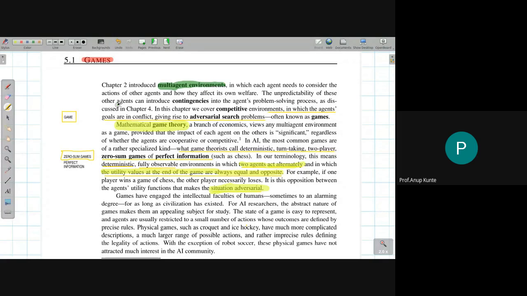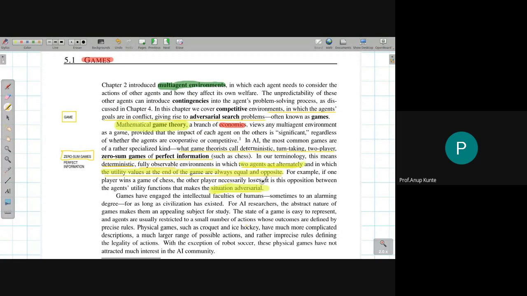We also have a separate field of study which is called mathematical game theory, which is basically a branch of economics. It branches out from economics, which views the multi-agent environment as a game. So it actually builds up a game that has multiple agents involved in a particular real world scenario. And many economic theories are based on mathematical game theory as the background field. But the word game that we are going to refer to in this particular chapter is not exactly connected that way.